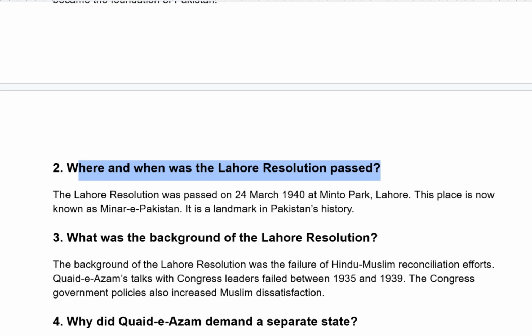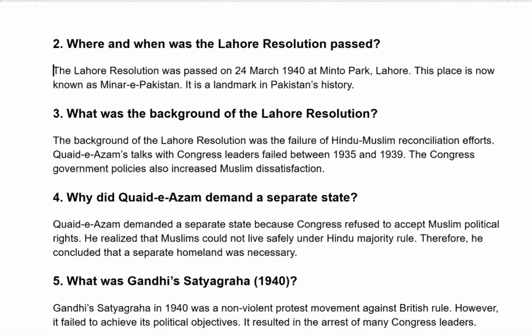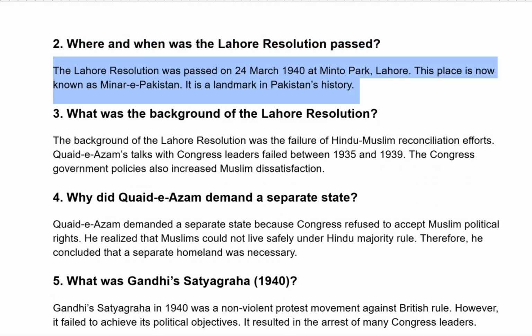Where and when was the Lahore Resolution passed? The Lahore Resolution was passed on 24th March 1940 at Minto Park, Lahore. This place is now known as Minar-e-Pakistan. It is a landmark in Pakistan's history.